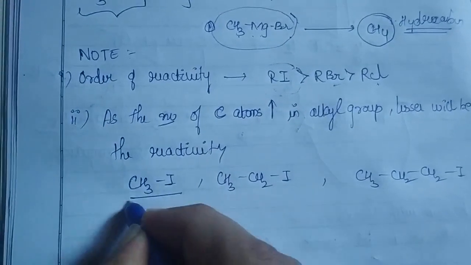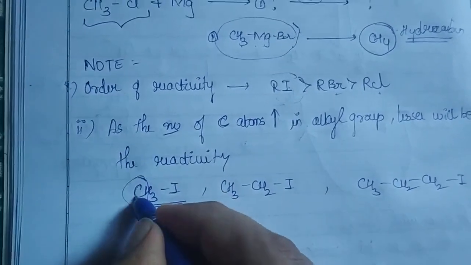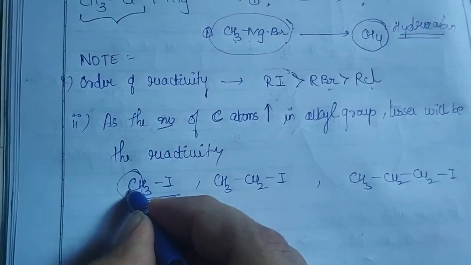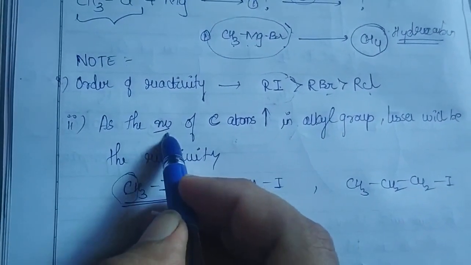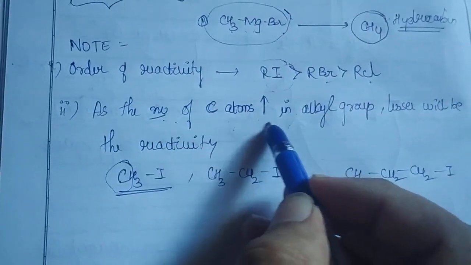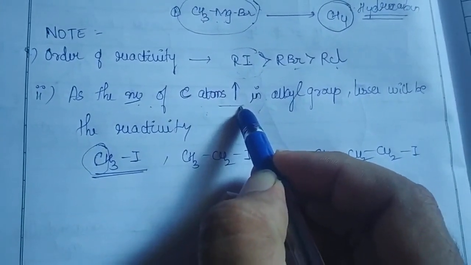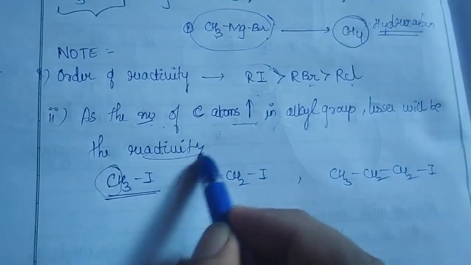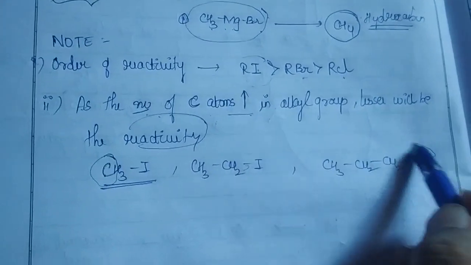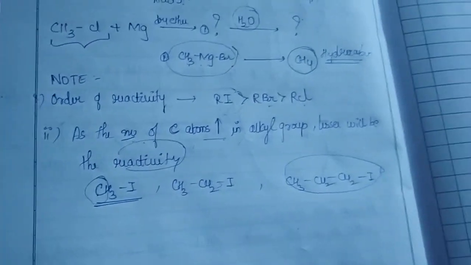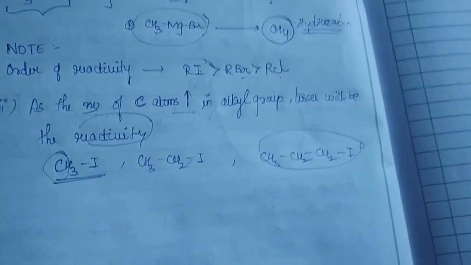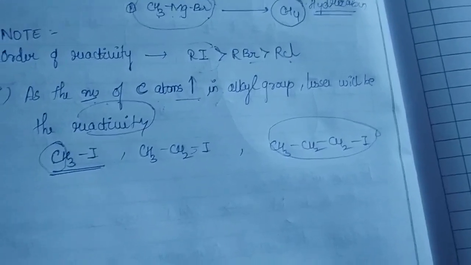Of course, for this. Why? Because it is having the less number of the carbon atoms in its alkyl halide. That is what it is saying. So as the number of the carbon atoms increases in the alkyl group, lesser will be the reactivity. So among these three, this will be having the lower reactivity for the formation of its respective Grignard reagent.